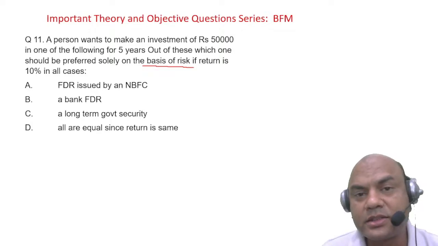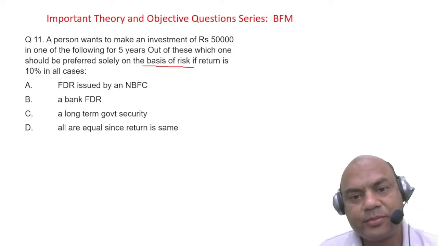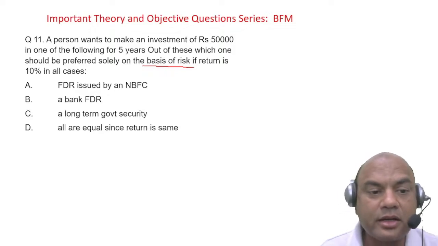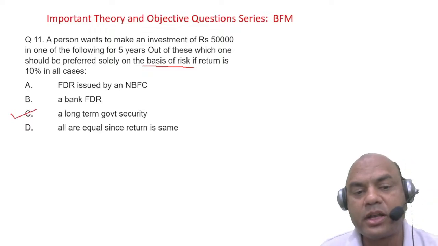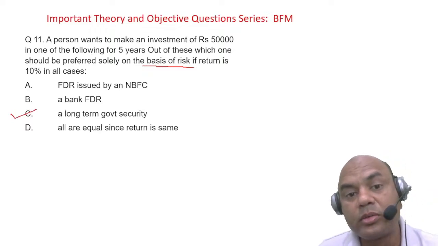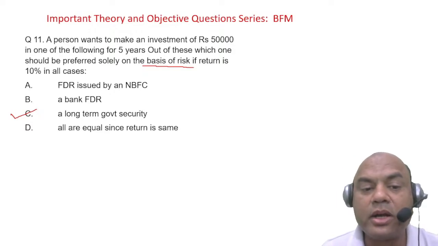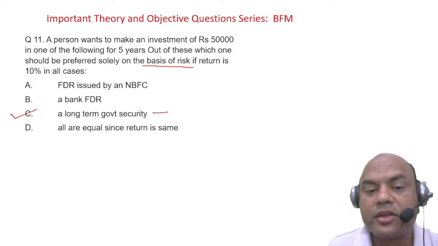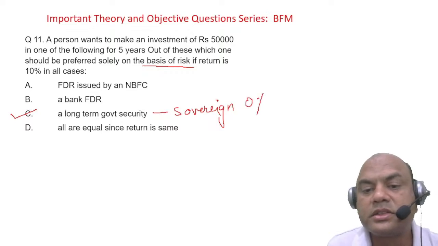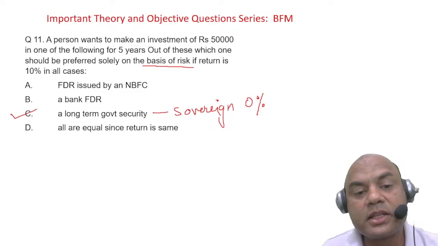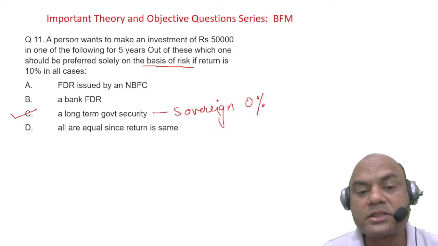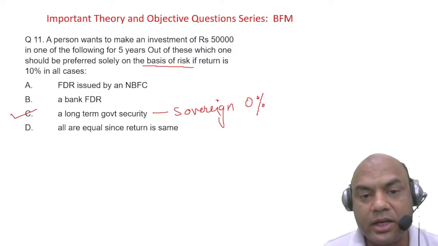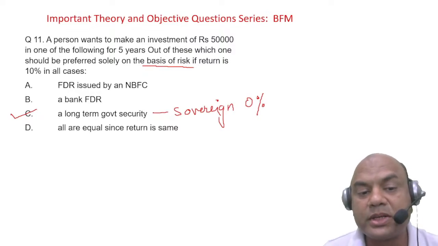The correct answer is, what? Correct. The correct answer is long-term government security. Always remember this, because government is always having the sovereign rating. Sovereign rating, in any country. Sovereign rating means 0% risk. All others have risk. But based on the risk percentage or risk factor, we should always invest in government security.